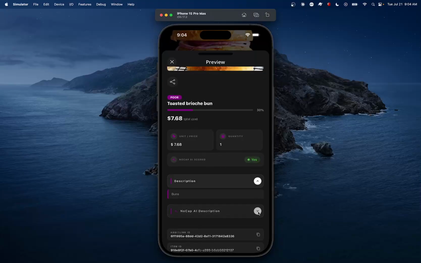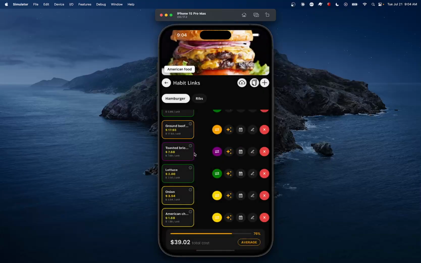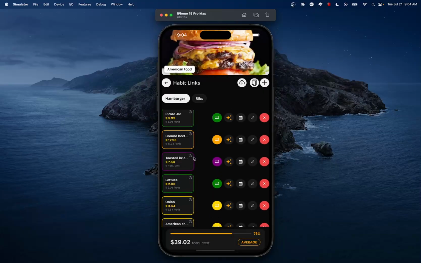Now I can go on the internet and do a web search manually, go to all those websites and attempt to find an item that I can swap with.